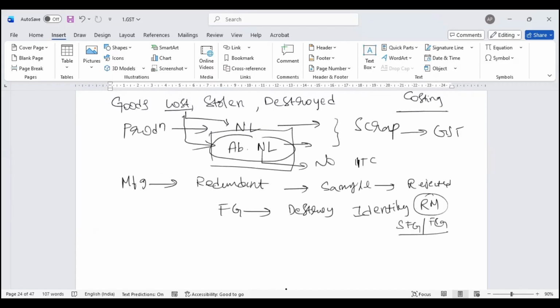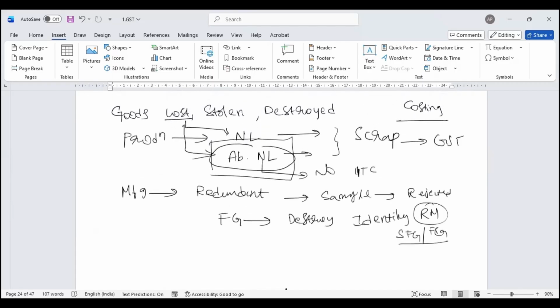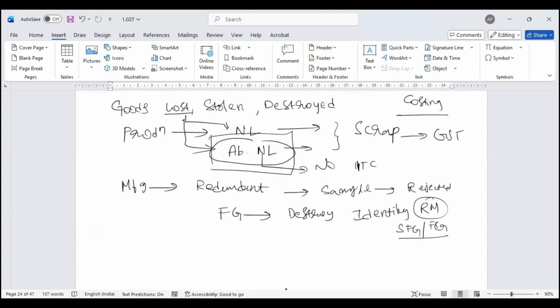Japanese companies are very stringent on quality. I'll give an example. I remember there's one Japanese company. When they set up a factory, they did not draw power from the local state government. They installed a DG set for production of power for the manufacturing process.